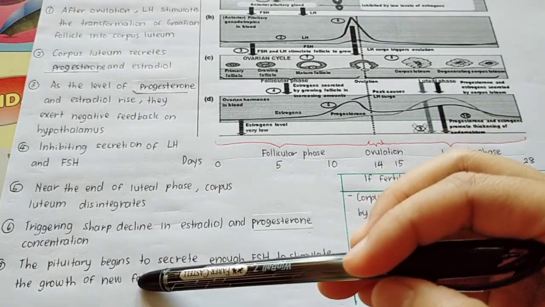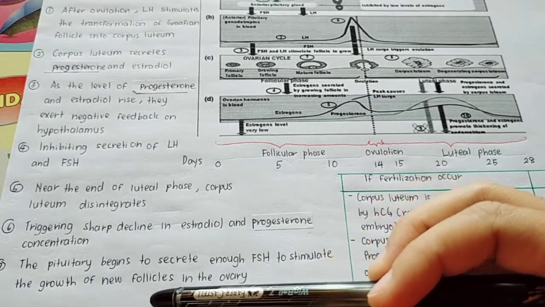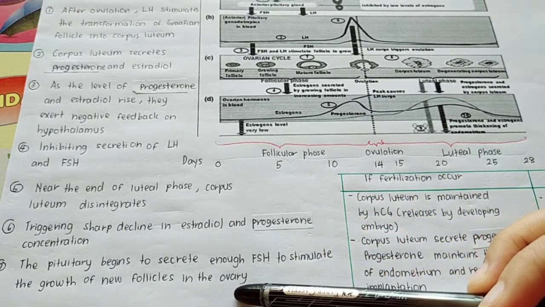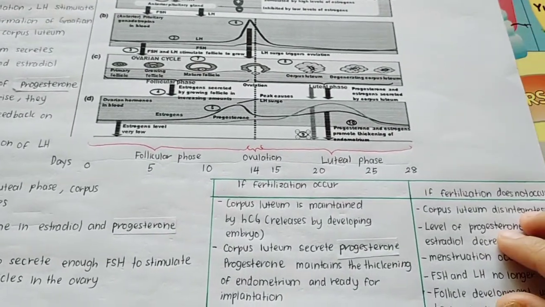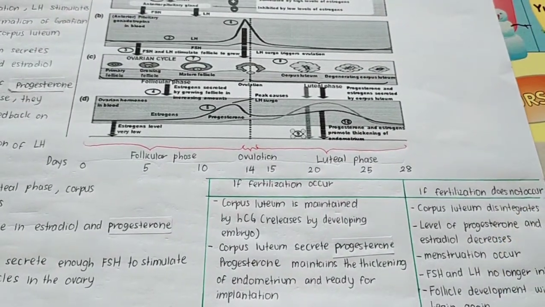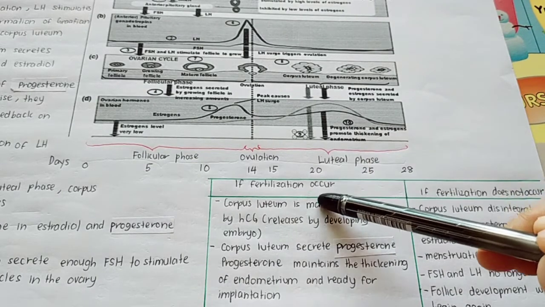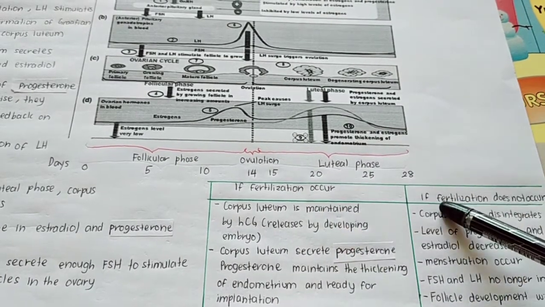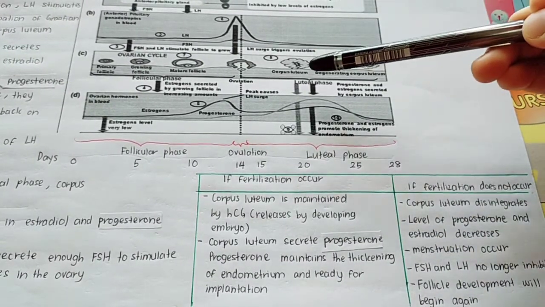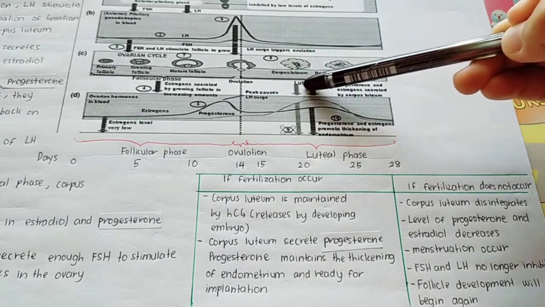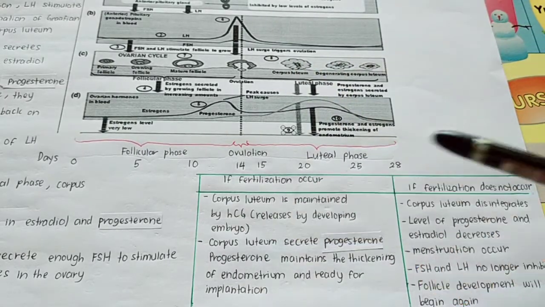So the pituitary begins to secrete enough FSH to stimulate the growth of new follicles in the ovary. Okay, so here there are two possibilities what happened to the corpus luteum: if there is a fertilization occur or if there is no fertilization occur. Okay, let's say if fertilization occurs, so what happened to this corpus luteum? Corpus luteum is maintained by HCG.